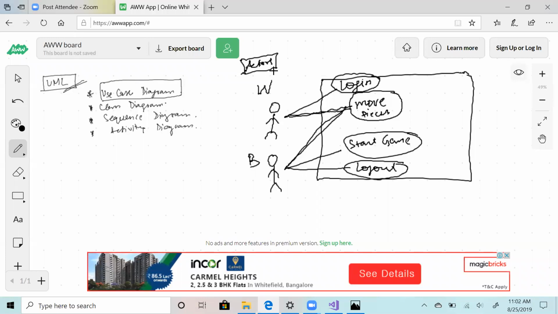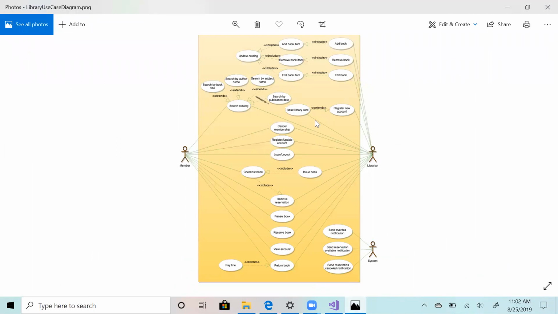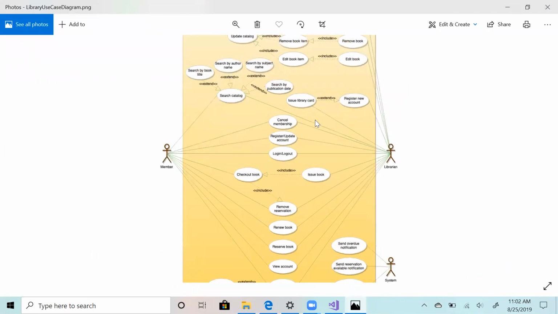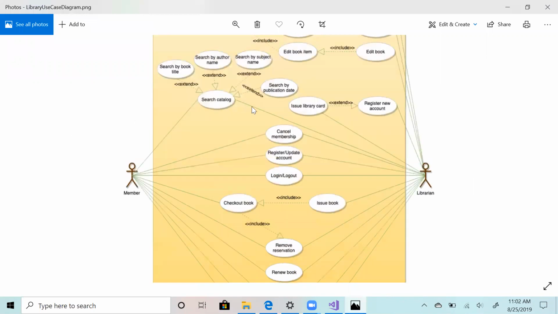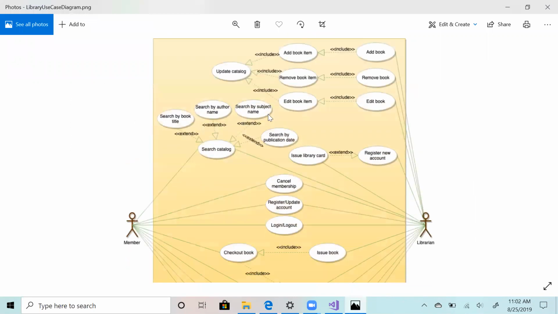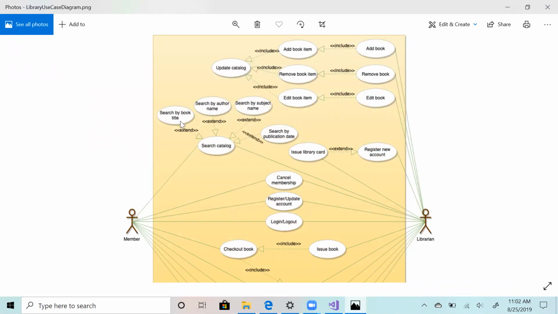Now, in use case, what are your other actors? Your actors are these. If you are moving a piece, then after this, what is happening? Take a reference from here. Here you define the end-to-end flow, right? Let's say you are searching a book. There are many ways in which you can search a book. You can search by name, author.